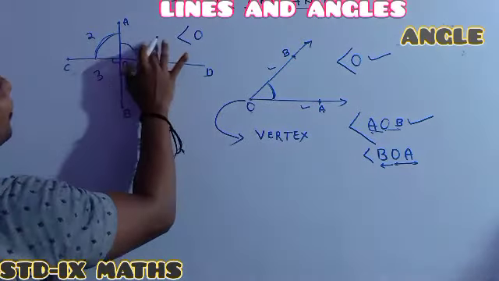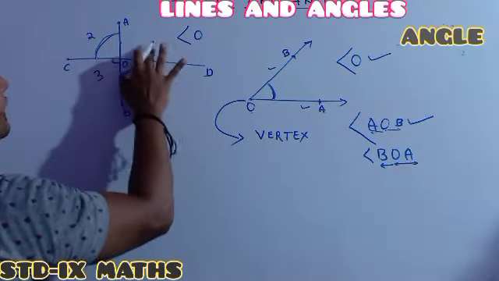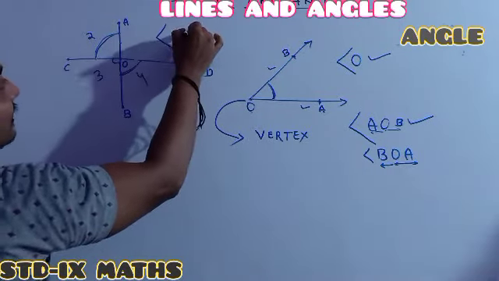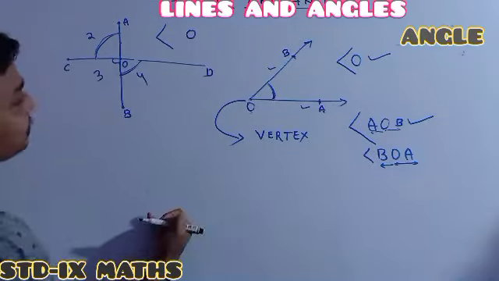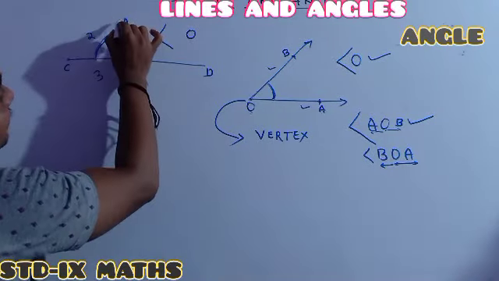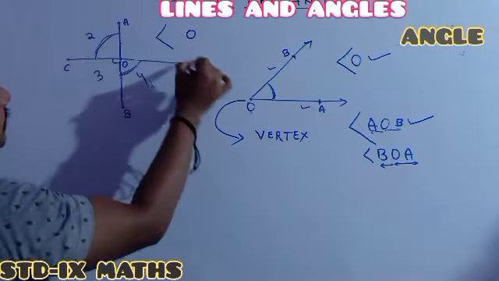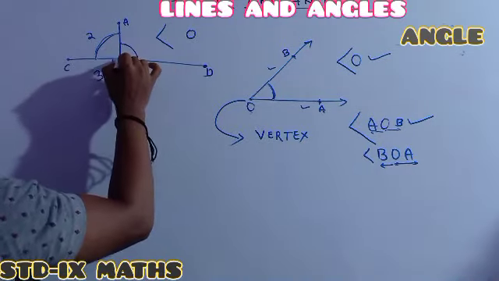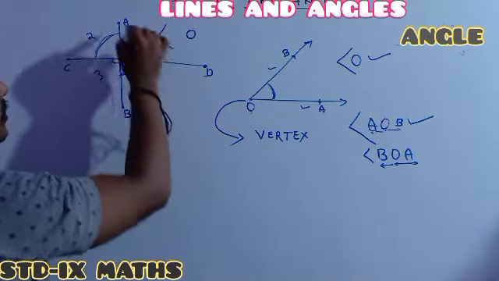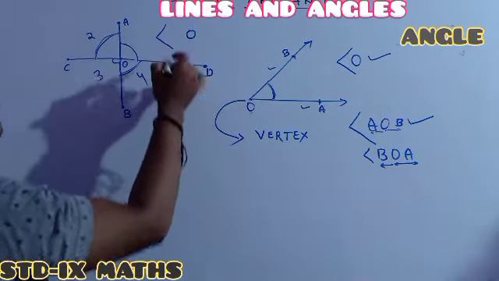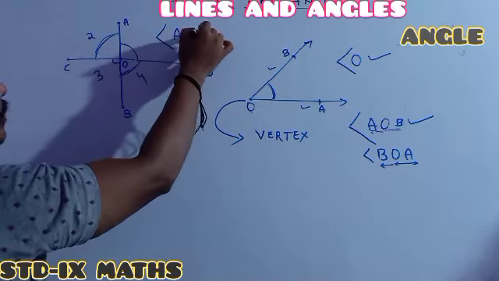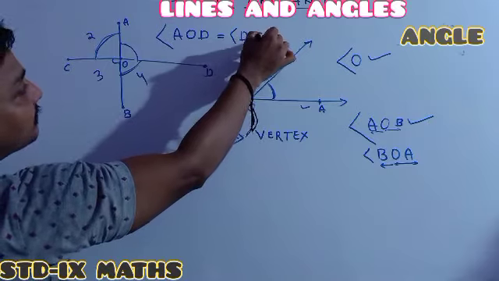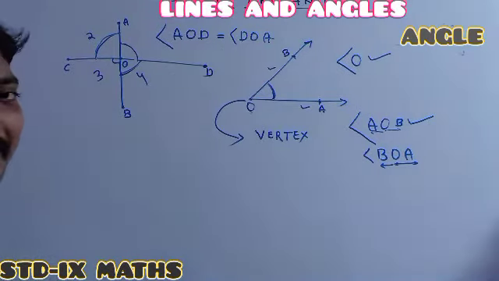See, I want to write this angle's name. Everyone see, when I want to write this angle name, the trick is that the vertex is always in the middle. Then for this arm, the non-common points are A and D. The angle is formed here, so this is the common vertex, and the non-common ones are A and D. So one can write it as AOD, otherwise DOA. Easy concept or not?